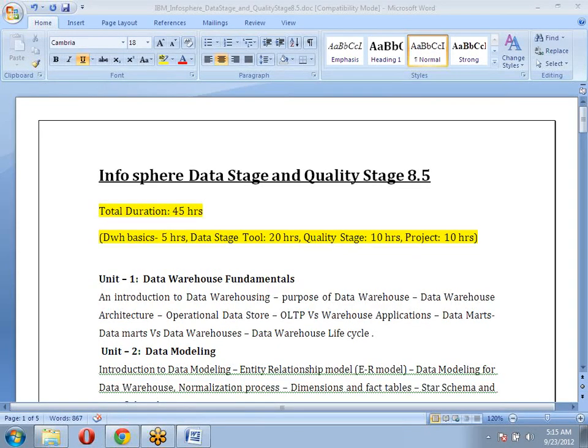Okay, today we are going to discuss basic information. What we are going to cover in DataStage and QualityStage 8.5, and in which way we are going to cover those basic demo information.